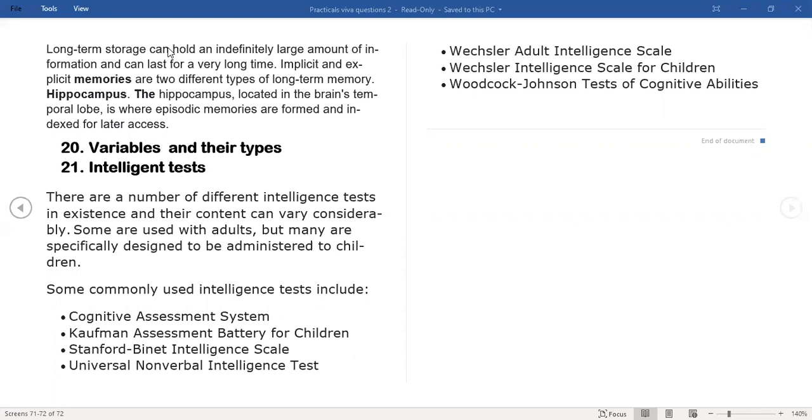This is not all; there are quite a few intelligence tests used in different scenarios to measure different aspects of cognitive skills. These are a handful of them which are very prominent. Otherwise, there are quite a few existing as far as intelligence is concerned.